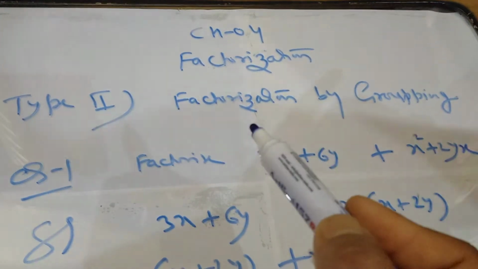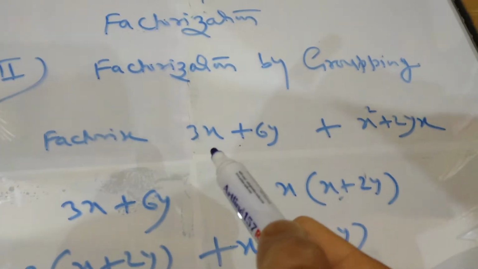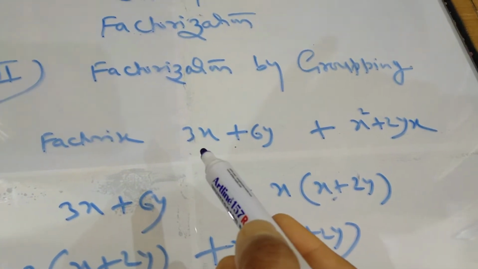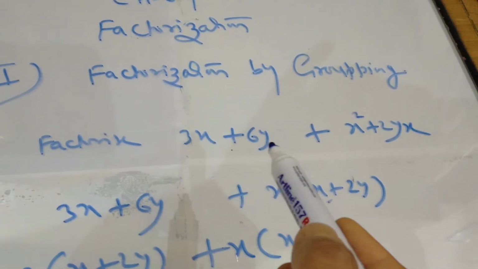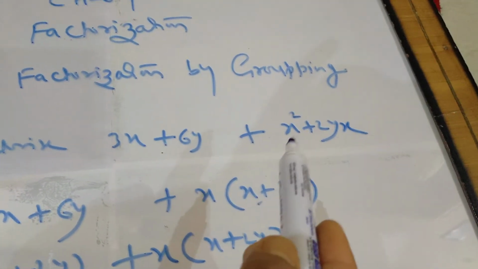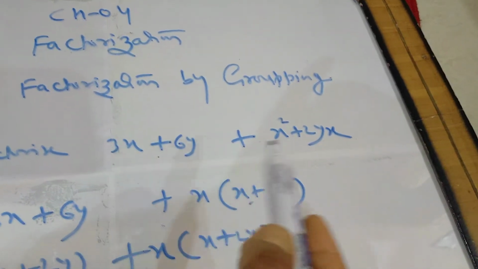But in this question, look at this, no overall common is available, because it is 3x, it is 6y. So x is not common over here. X square, here x is common but y is not available. Here x and y both are available, so overall it is not common.